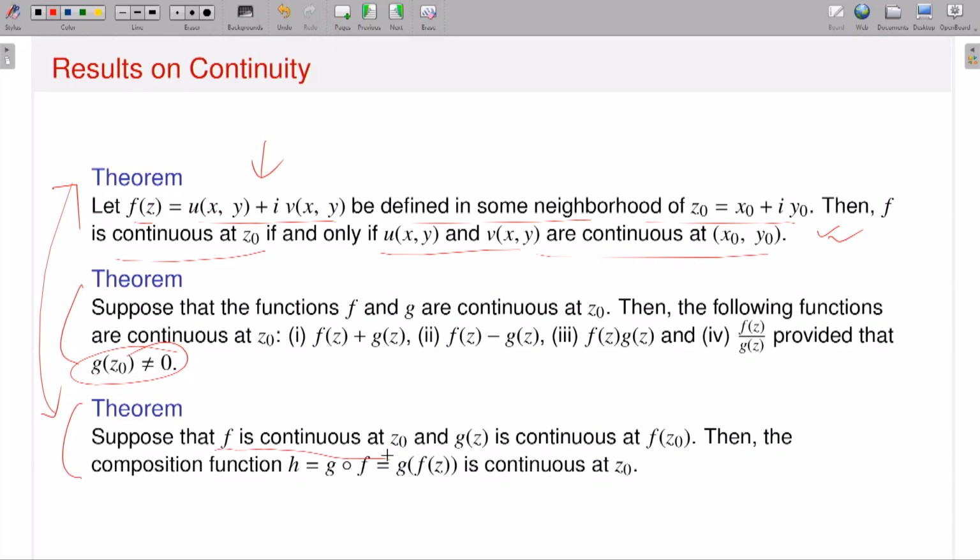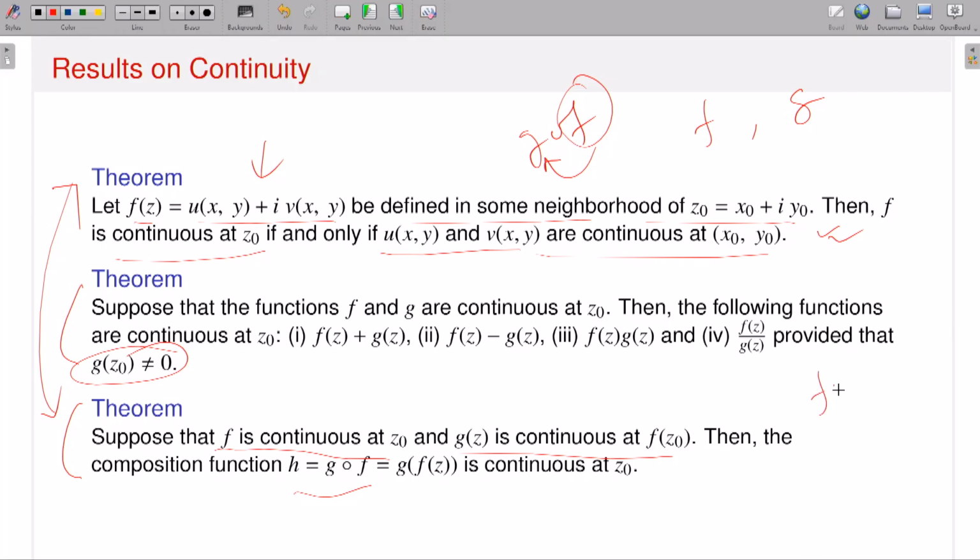Suppose f is continuous at the point z naught, and suppose g is continuous at the point f of z naught, then I can talk about the continuity of the composition function. So if I have functions f and g, and suppose g composed f makes sense. g composed f makes sense means what? That means the range of f should be in the domain of g. So that kind of condition I need.